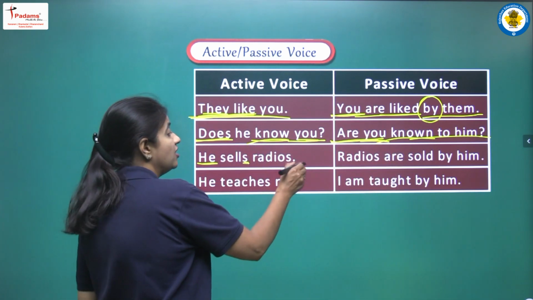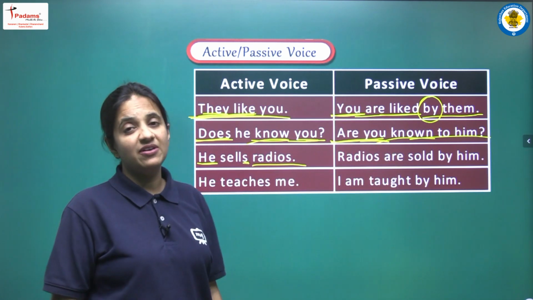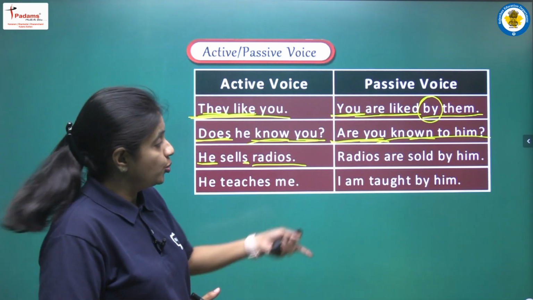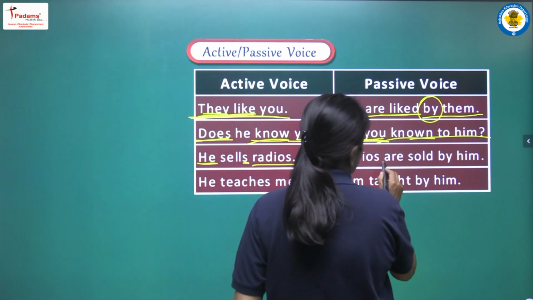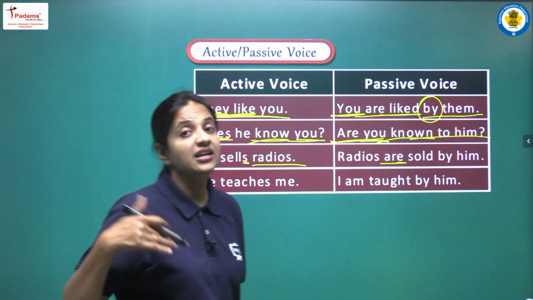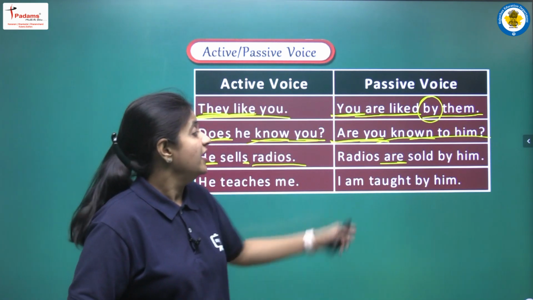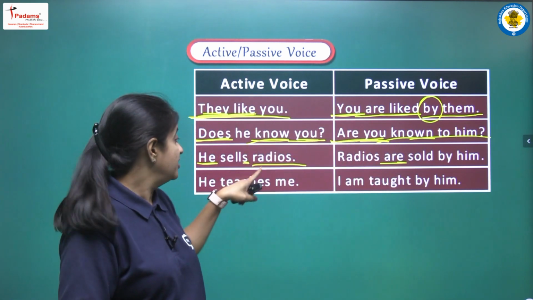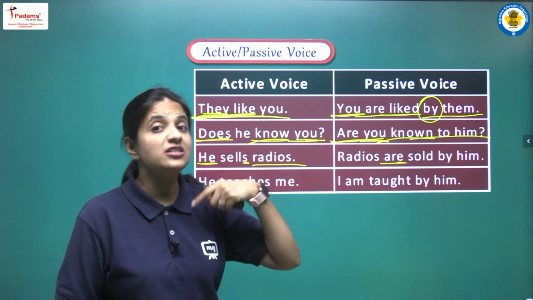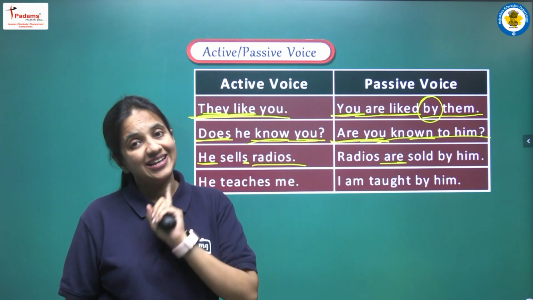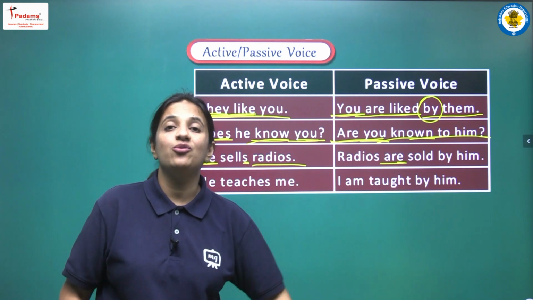So let's find out the object. The object that is given to us is radios. So we are writing radios. According to radios, we are writing are as the helping verb, and the main verb, the third form of sell, will be sold. So students, this is again one important thing that you have to learn.